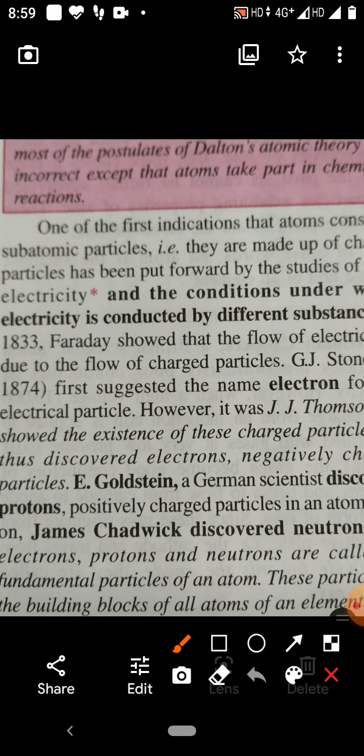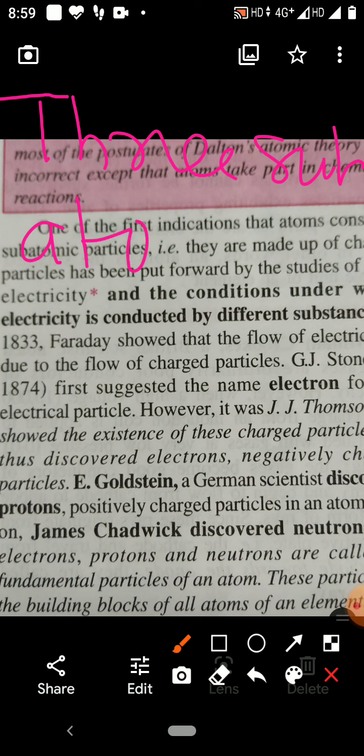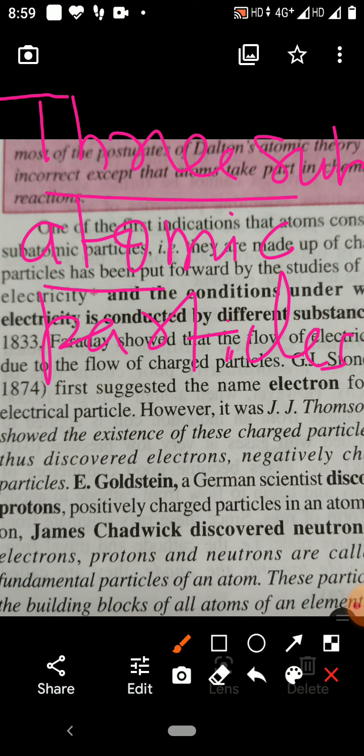Atom is made of three subatomic particles. So, modern research has proved that atom is not indivisible, atom is divisible, atom is made up of three subatomic particles.